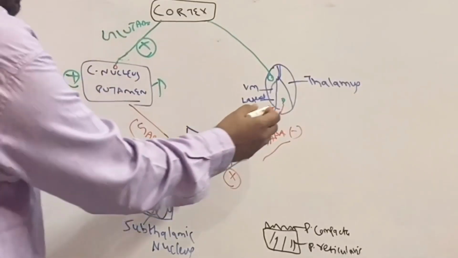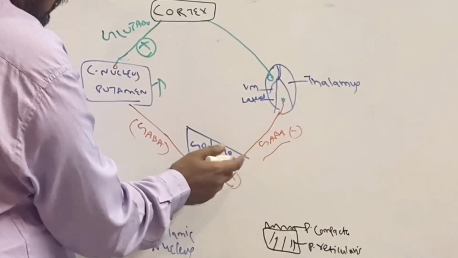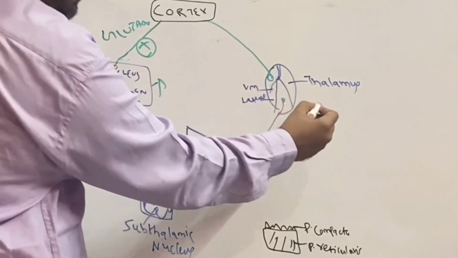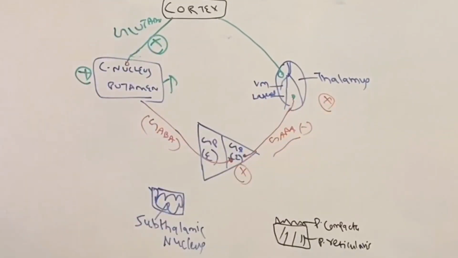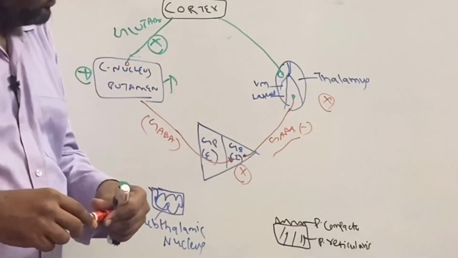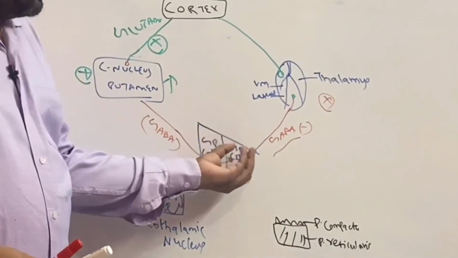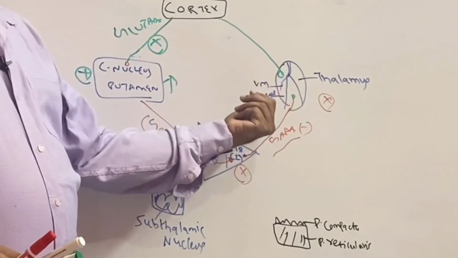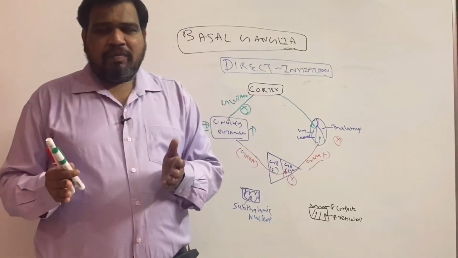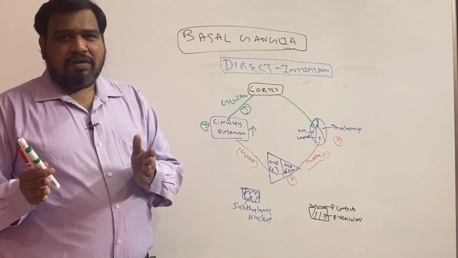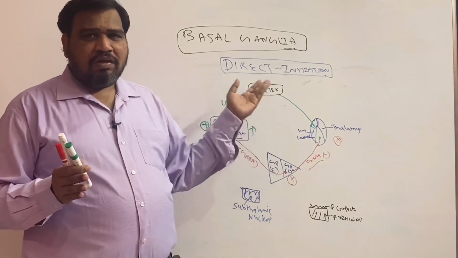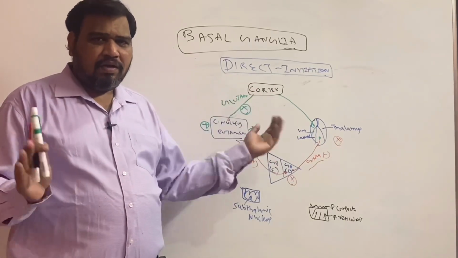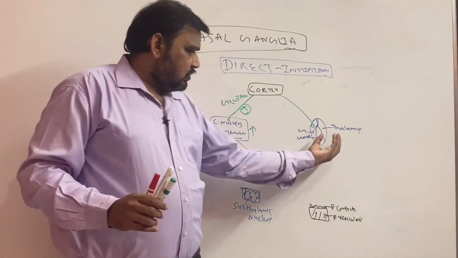So this is inhibiting the thalamus. The globus pallidus interna's job is to inhibit the thalamus. Thalamus means the ventromedial and lateral nucleus of thalamus. Whenever I discuss basal ganglia, the thalamic nuclei involved are the anterior or ventroanterior nucleus and the lateral nucleus of thalamus. So these should be inhibited.